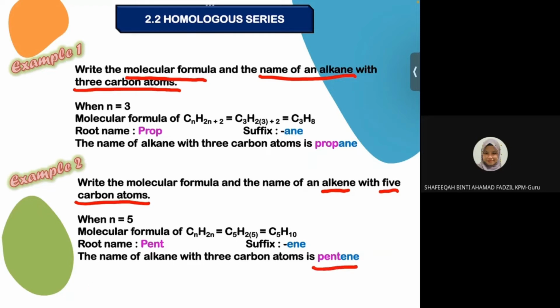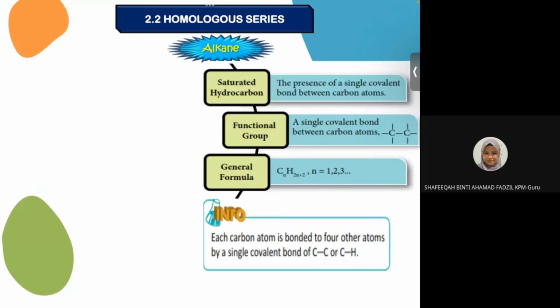Actually it's easy, okay? Senang je, cuma you have to memorize the root name for carbon. Okay, kalau you boleh hafal, you boleh memorize the root name for carbon, then you can name the compound in homologous series. Okay, so number 1, alkane.